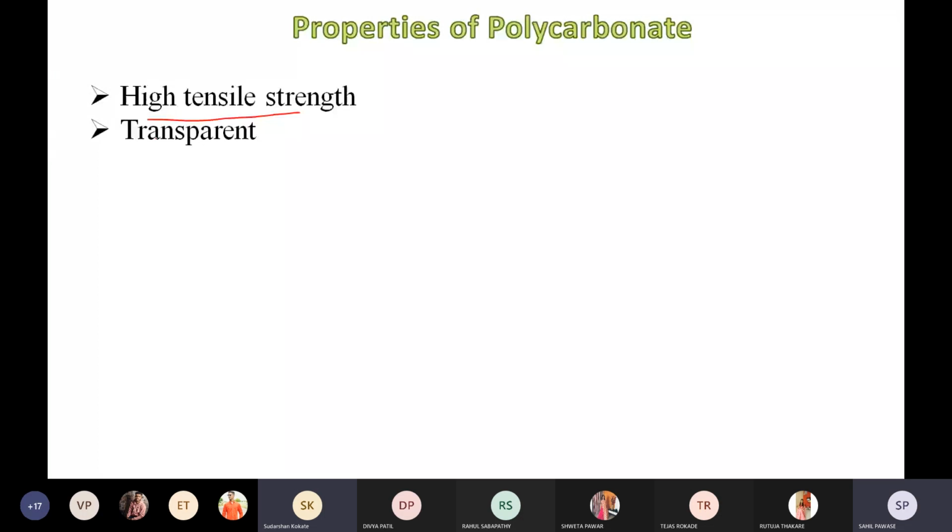Polycarbonate is very transparent and its refractive index is around 1.58, okay? So due to high optical clarity, polycarbonate is mostly useful for making goggles and sunglasses, right? Even safety goggles are made from polycarbonate material because it is very transparent, with high optical clarity, and the refractive index of polycarbonate is 1.58.